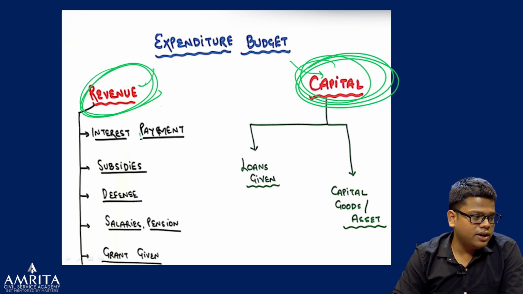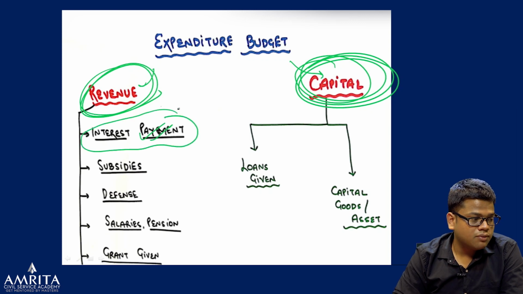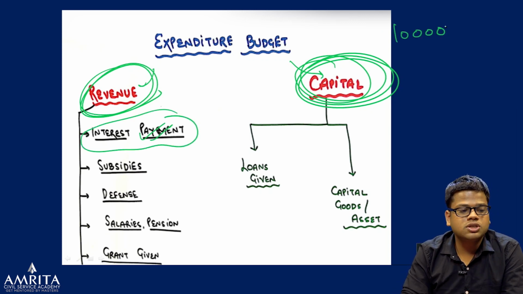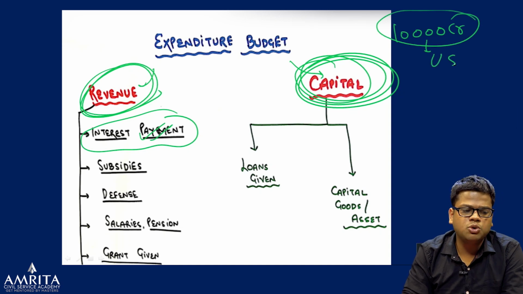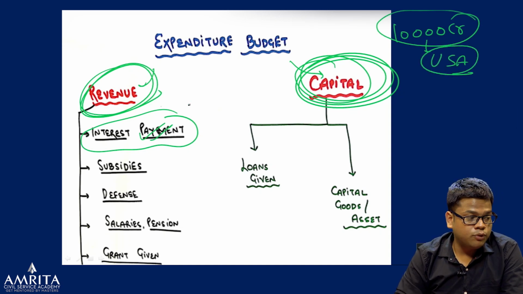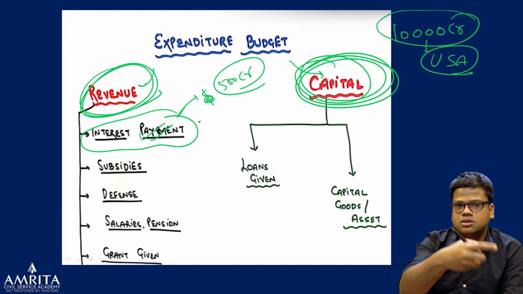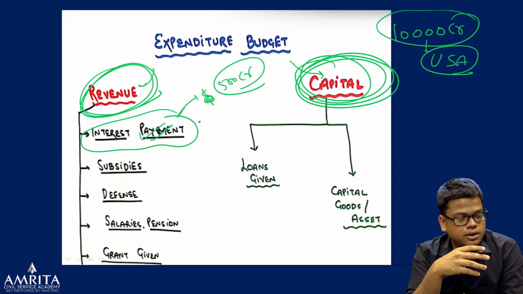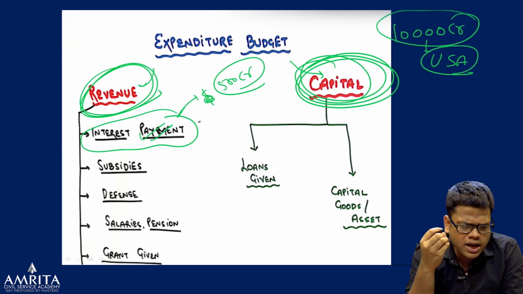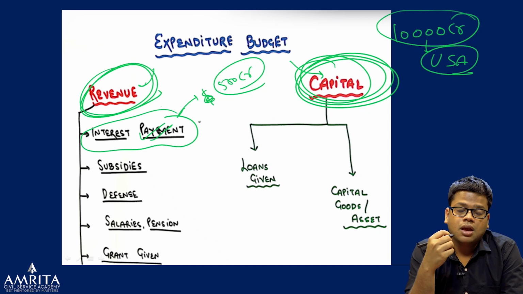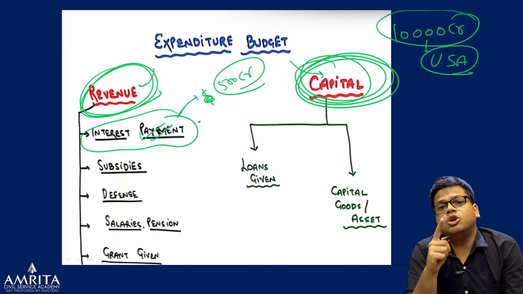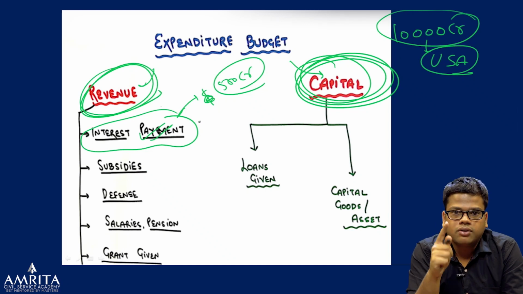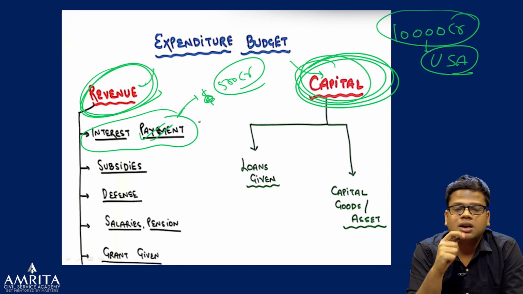So in the revenue, we have the interest payments. Interest payments means, for example, government has taken 10,000 crore loans. For example, I'm giving a hypothetical example from USA. So we have to pay them the interest every year. For example, 500 crore we have to pay every year till we pay all the principal amount back. So this is the interest payment that we have to do, and we'll see a very high amount of interest payment is there. And that interest payment is directly linked to the fiscal deficit.